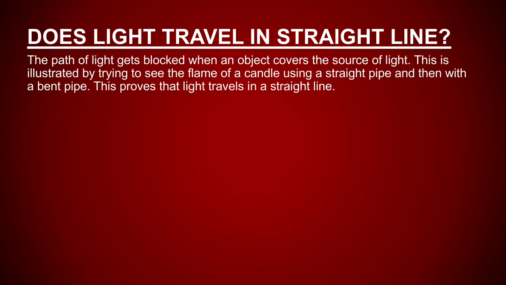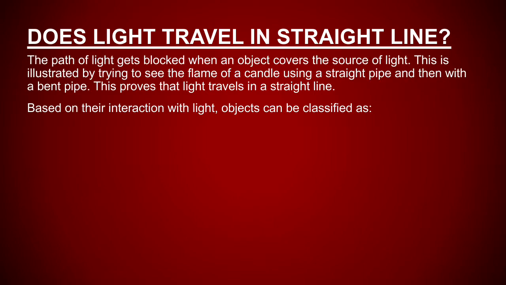Does light travel in a straight line? The path of light gets blocked when an object covers the source of light. This is illustrated by trying to see the flame of a candle using a straight pipe and then with a bent pipe. This proves that light travels in a straight line.